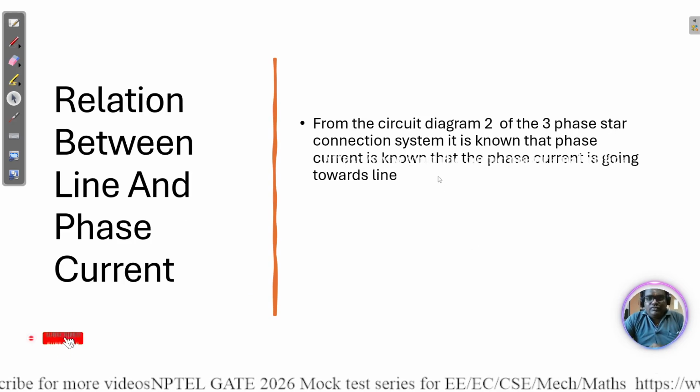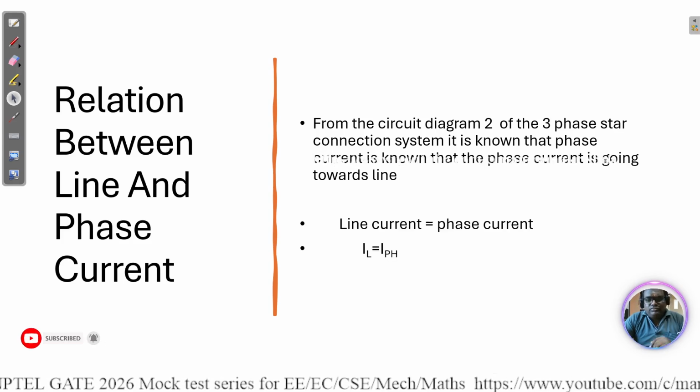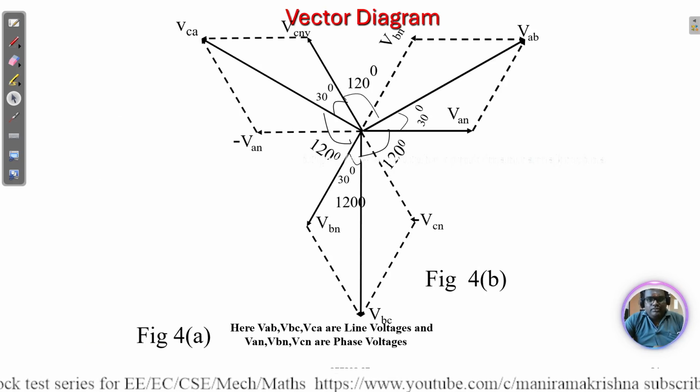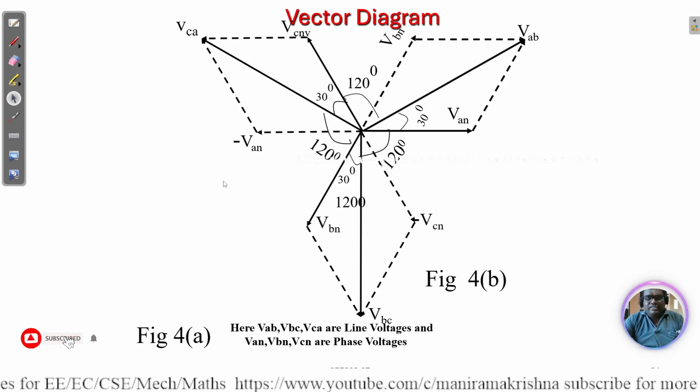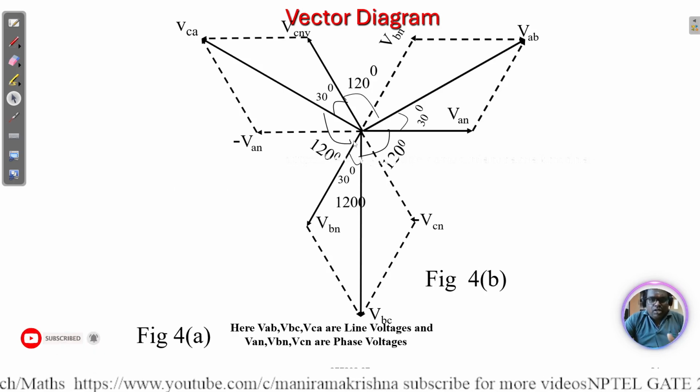So here you can see that we need to remember that in the star connection, line current is equal to phase current. Okay, so here is the vector diagram. It will get you marks in the examination. A vector diagram represents how we need to draw it.